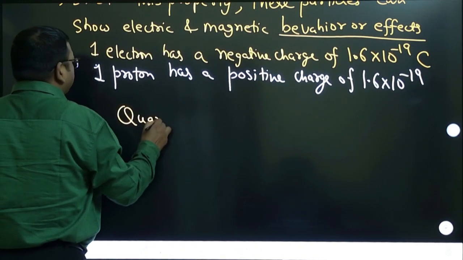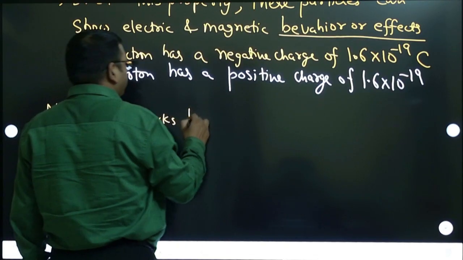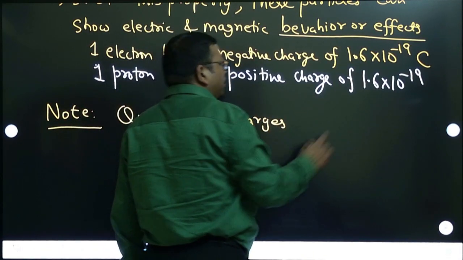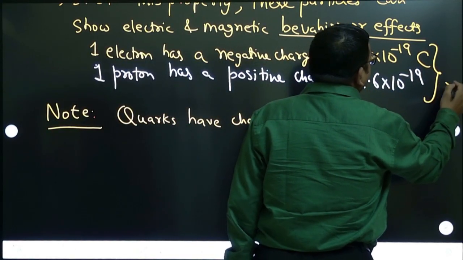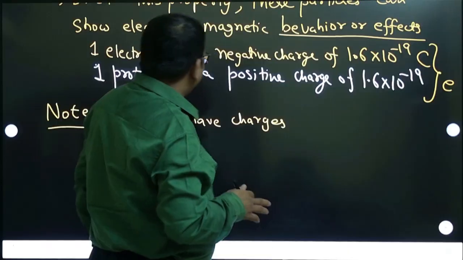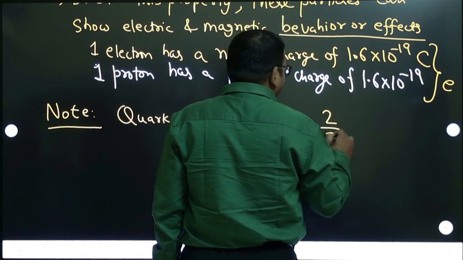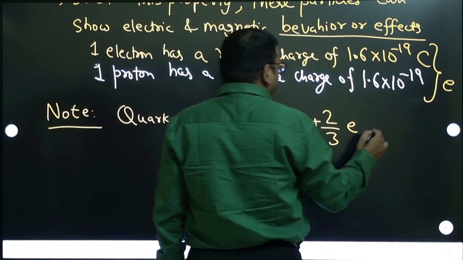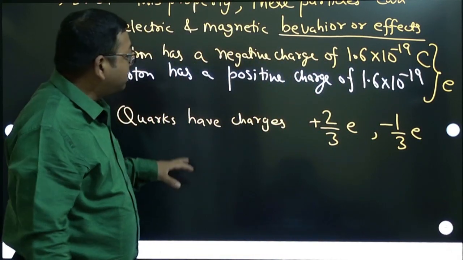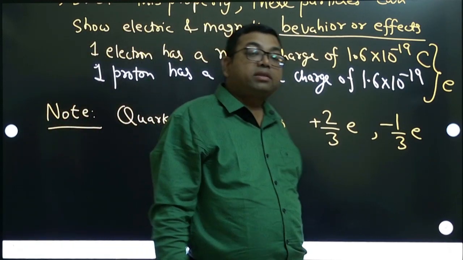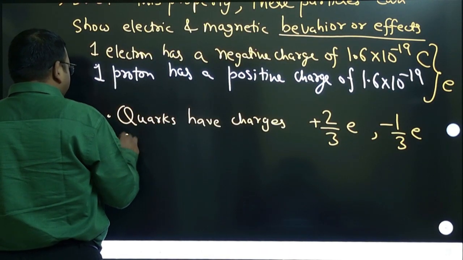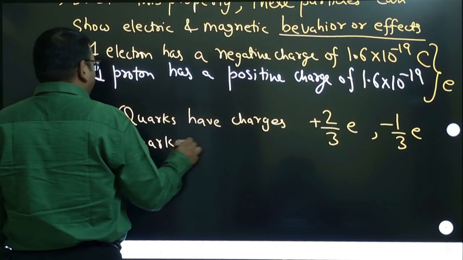Quarks have charges, and this value you can take as e. e means 1.6 into 10 to the power minus 19. Now quarks have charges like plus 2 by 3 e or minus 1 by 3 e. Quarks have charges like 2/3 or 1/3 of that charge. But the thing is that quarks are unstable.